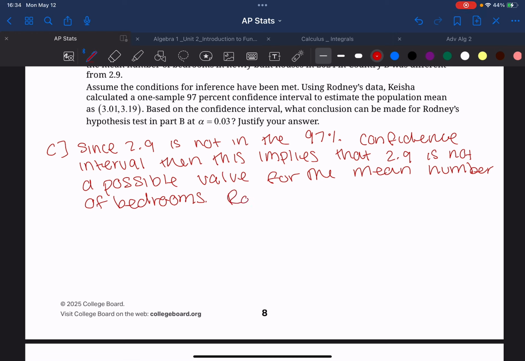This means that Rodney would reject the null hypothesis, since 2.9 was not in that interval. That means that he would have to reject the null hypothesis at alpha equal to 0.03.